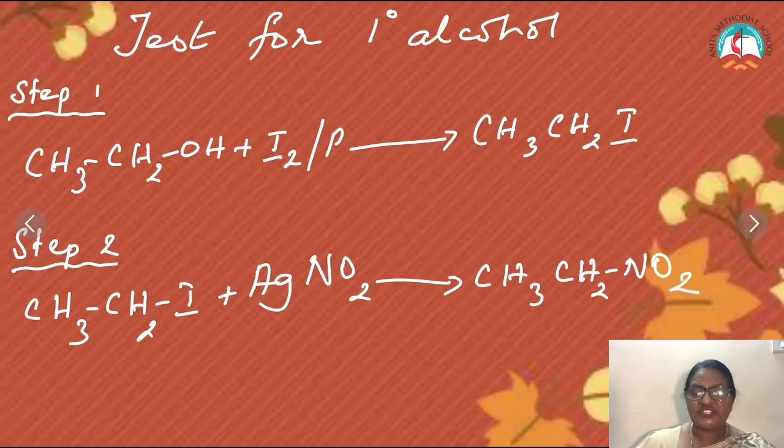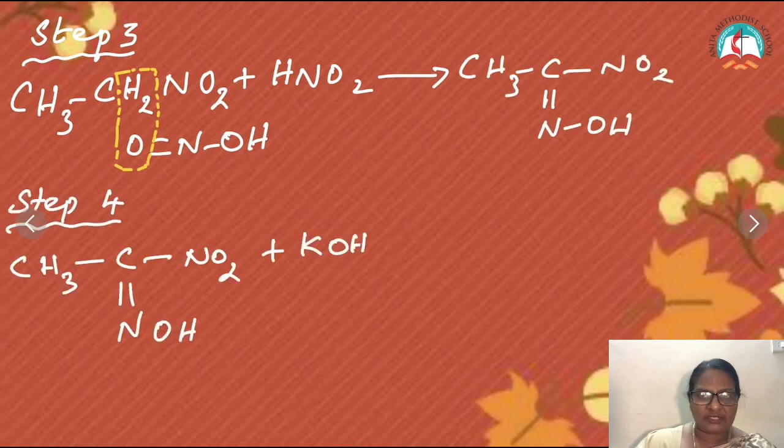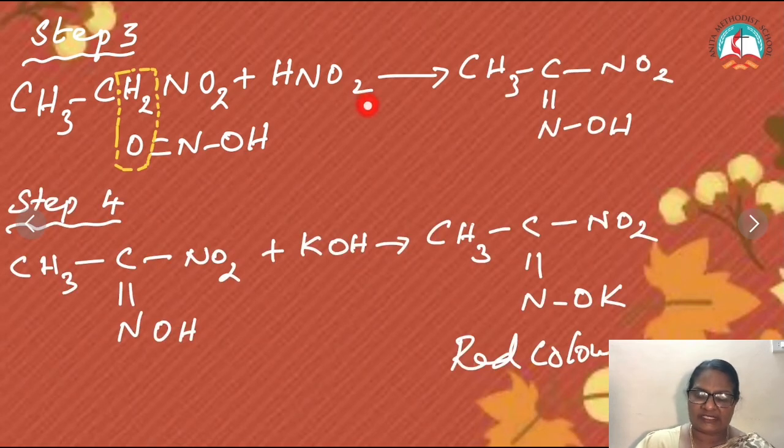Then third step, treat it with nitrous acid. Here you have to be careful. HNO2 is nitrous acid. This is how the bonding is there: N double bond O and OH. Remove water. Write the nitrous acid in such a way that I remove water. You will understand this when you are seeing the secondary alcohol. So water is removed and I get a compound like this with OH.